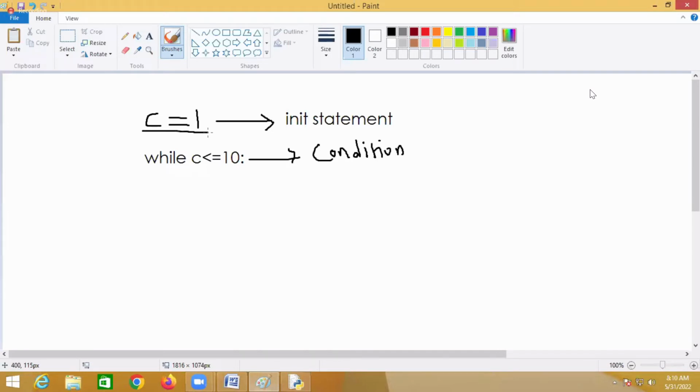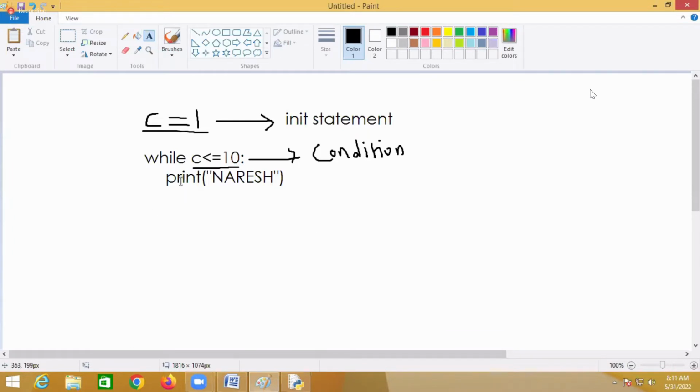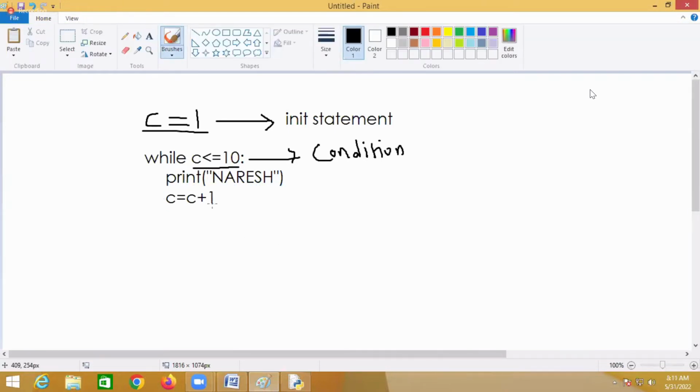So your count is 1. Is 1 less than or equal to 10? Yes. The condition is true. Then I print the name. What is the name? Naresh. After printing the name, I write count equal to count plus 1. This is called the update statement. Where the count is 1, 1 plus 1 becomes 2. And after that, it will check the condition again.